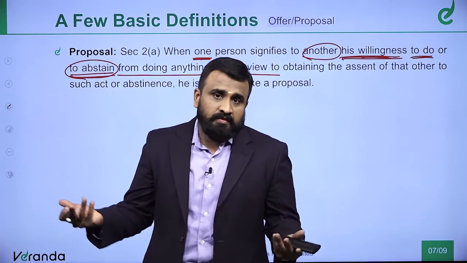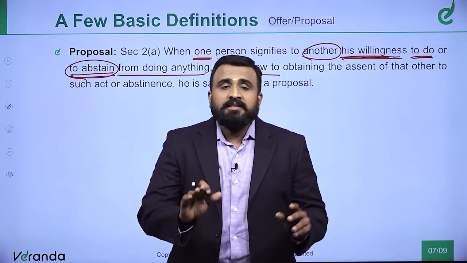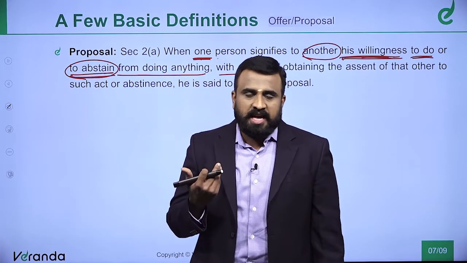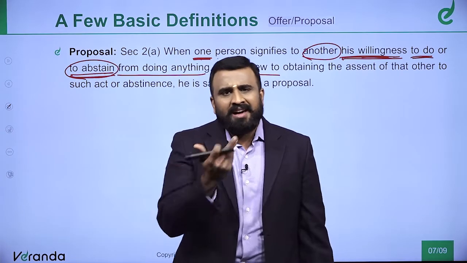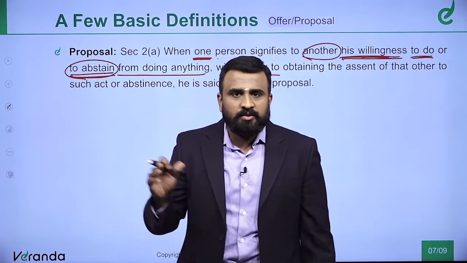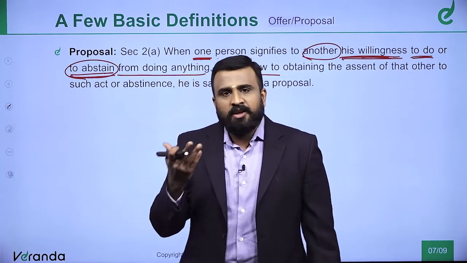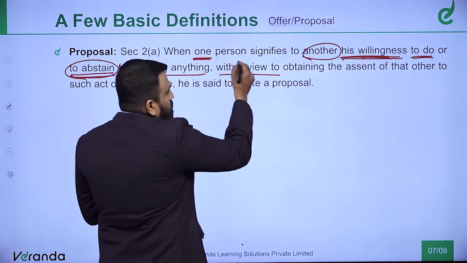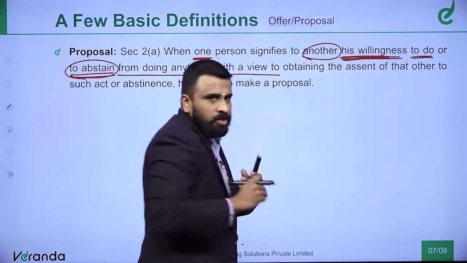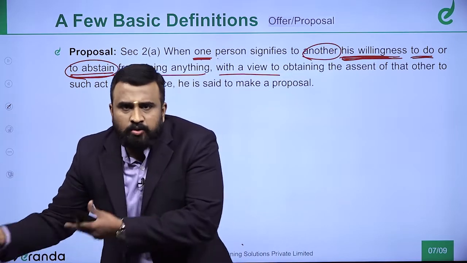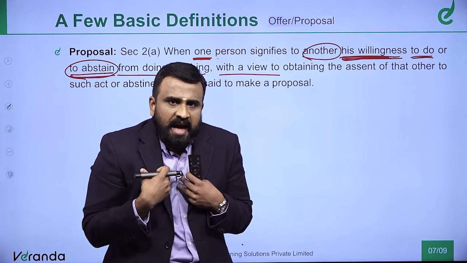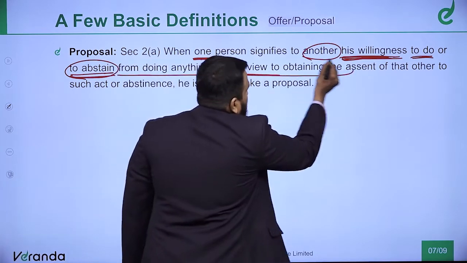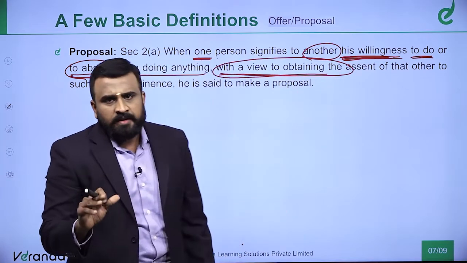Today's scenario, we don't know. The money is with many people, but assuming the example of the beggar and the BMW salesman, the beggar will obviously say, chalo yaar, don't disturb me. I have enough work to collect 10 rupees and 5 rupees and 2 rupees, and you are coming and asking me to purchase a BMW. No, it will not happen. So even though I have the willingness to offer the BMW car to the beggar, please remember, there is no intention of obtaining the assent. What do you mean by that?